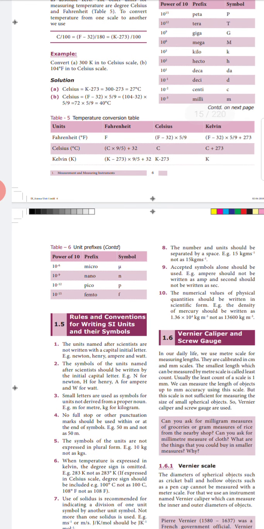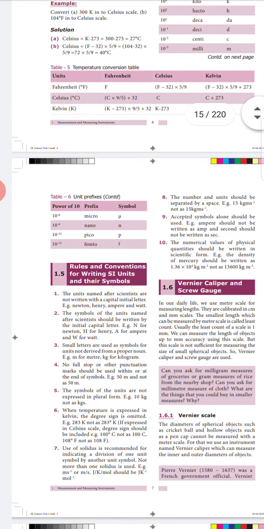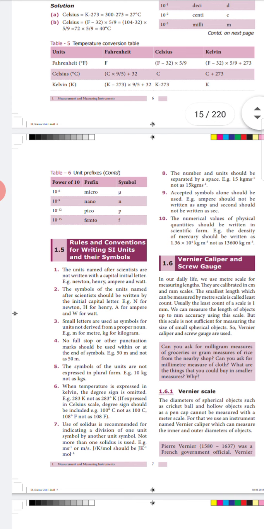And the next topic is rules and conventions for writing SI units and their symbols. Here we have 10 points. The first point is about a unit which is named after a scientist. Here we should not write the initial letter in capital.